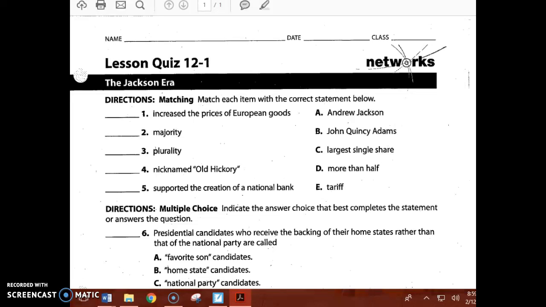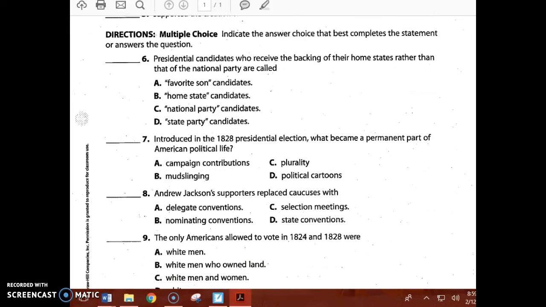2, majority. 3, plurality. 4, he was nicknamed Old Hickory. 5, he supported the creation of a national bank. The next section is multiple choice.